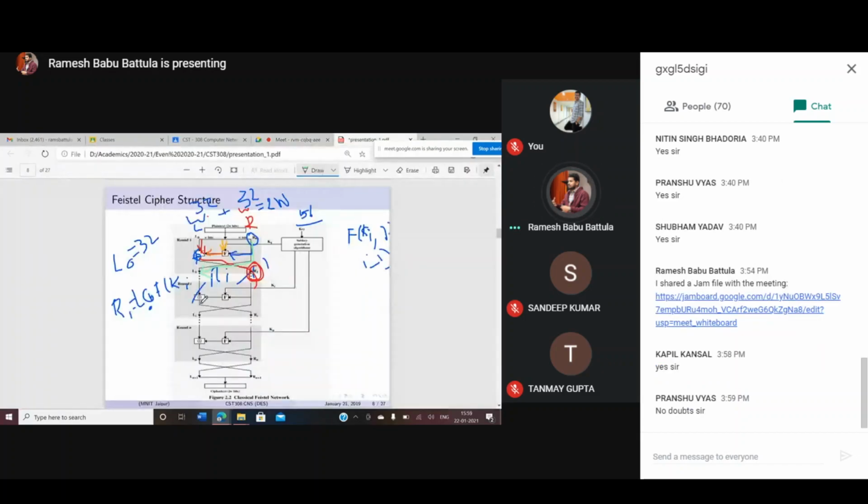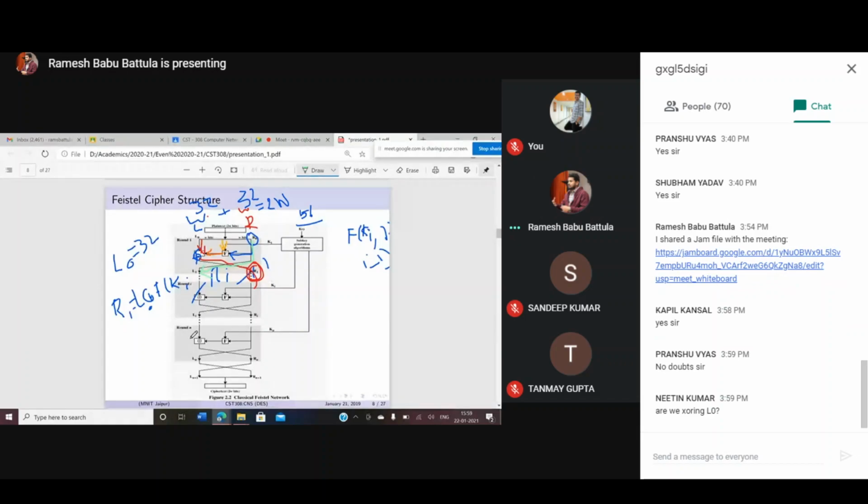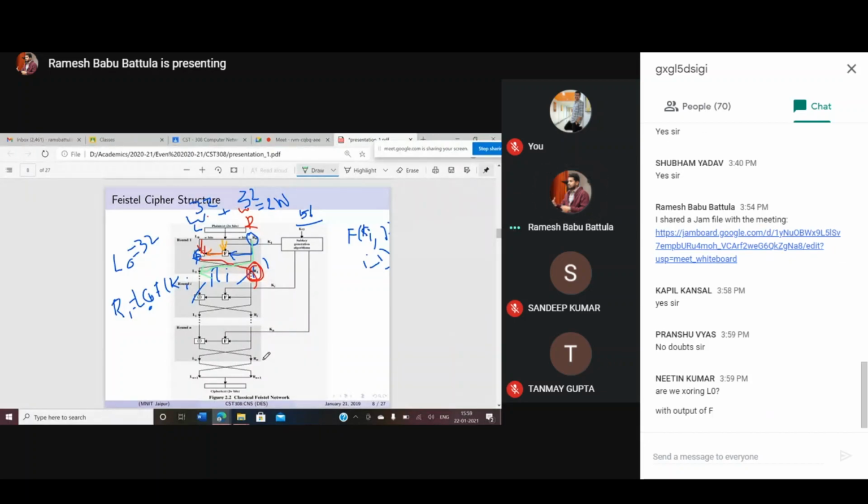So this is the way the data has to be forwarded to round n. In the Feistel cipher, you might use any number of rounds. After the last round, you have to swap the bits. Why do you need to swap the bits? Generally, the left bits go to the right, and the right bits go to the left.